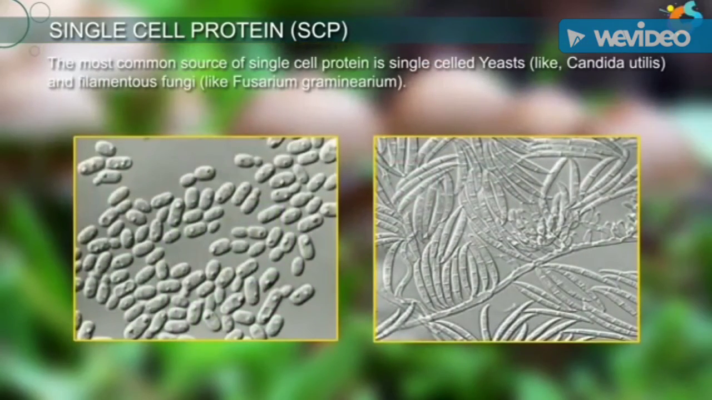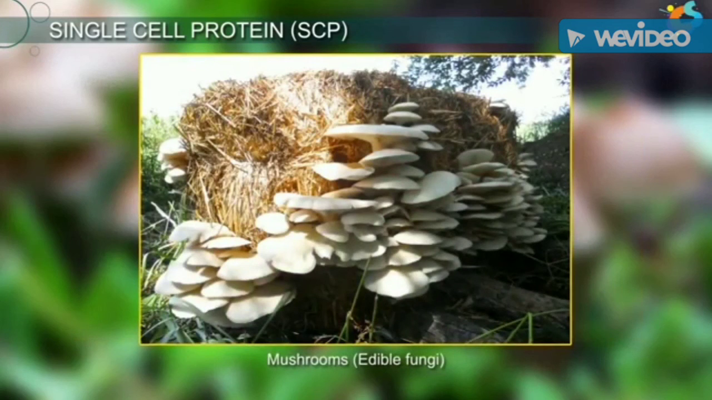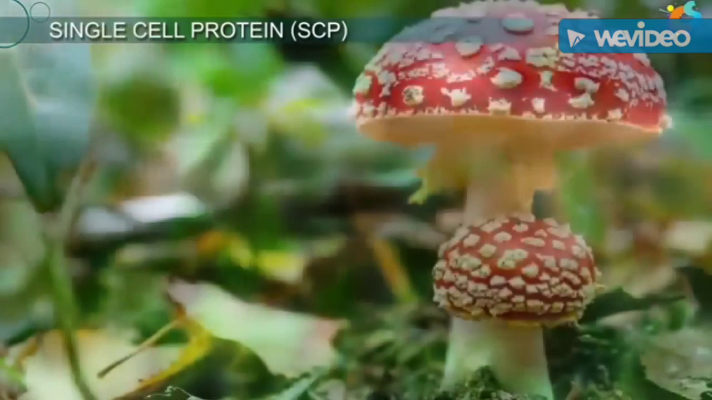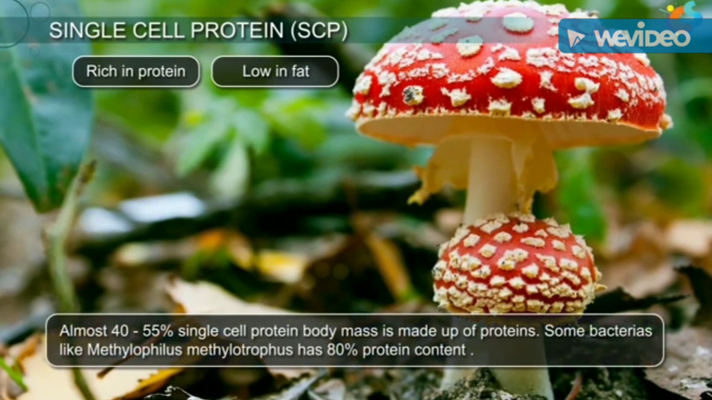The most common sources of single-cell protein are single-celled yeasts like Candida utilis and filamentous fungi like Fusarium graminearum. A number of edible fungi like mushrooms are also consumed as food by people. Single-cell proteins are rich in protein and low in fat content, which is a desirable feature of human food. Almost 40 to 55% of single-cell protein body mass is made up of proteins. Some bacteria like Methylophilus methylotrophus have 80% protein content.